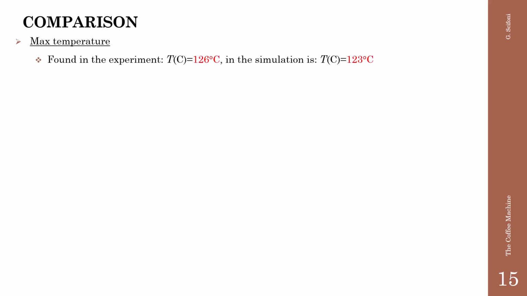Now we want to see a comparison between the experiment and the simulation. What about the maximum temperature? The found temperature in the experiment is 126 degrees, while in the simulation we get 123. What about the cooking time? The heat calculated is capital Q equals total enthalpy of state C minus total enthalpy of state A. We get 130 kJ.